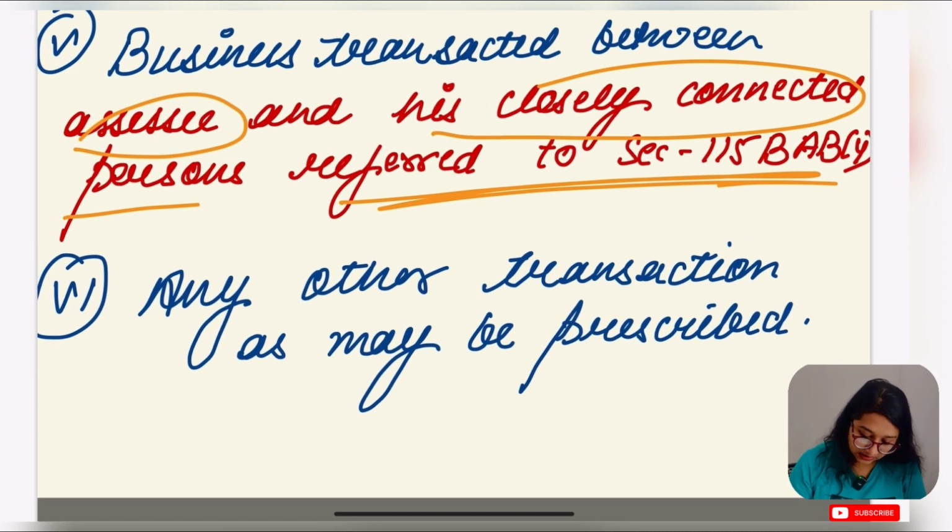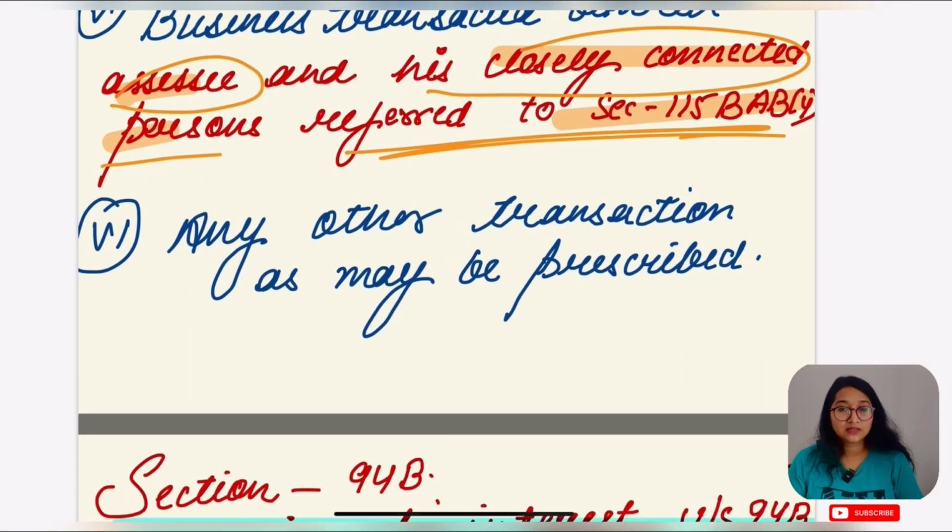And the last one says the transaction between the assessee and a closely connected person referred to in 115BAB, and any other transaction as may be prescribed.